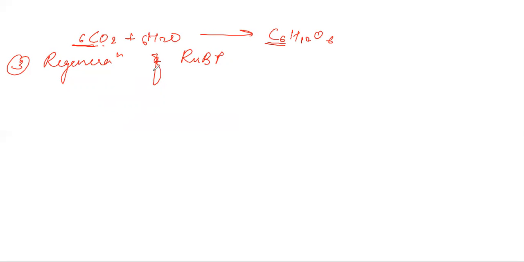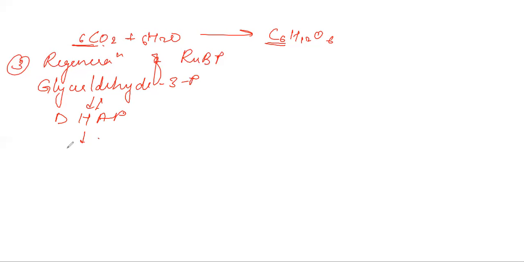The regeneration of RuBP is again a very complex process. Just to give you an outline, I said 2 glyceraldehyde 3-phosphates are formed. 1 glyceraldehyde 3-phosphate goes to form glucose. The remaining glyceraldehyde 3-phosphate is further converted to other molecules like dihydroxyacetone phosphate, DHAP, an interconvertible form. Further, there are certain 5-carbon, 7-carbon, and 6-carbon sugars involved in this process.